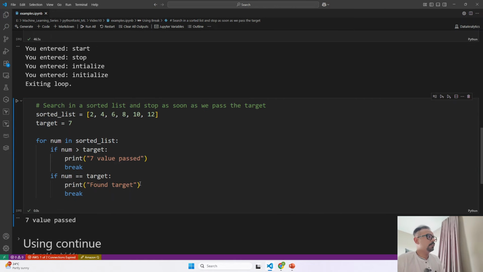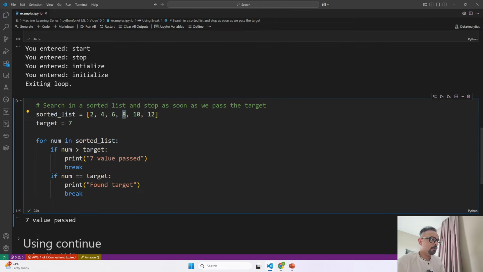So now we don't have 7, that's why it is not able to find 7. But as it is searching a sorted list in ascending order, when it goes to 0, first it will see 2, no, 4, no, 6, no, then 8. 8 is greater than 7. It stopped immediately. So it is not going to keep on searching in an infinite loop. We have used a break statement in this manner over here.